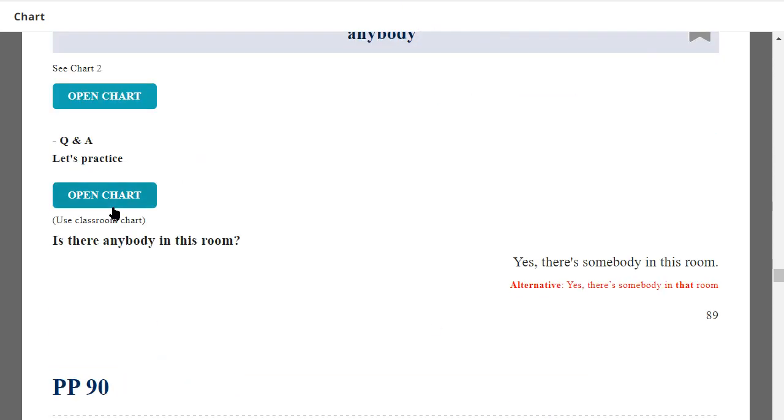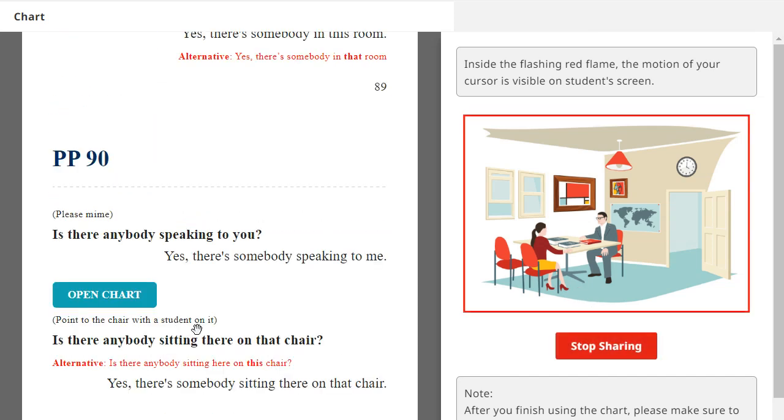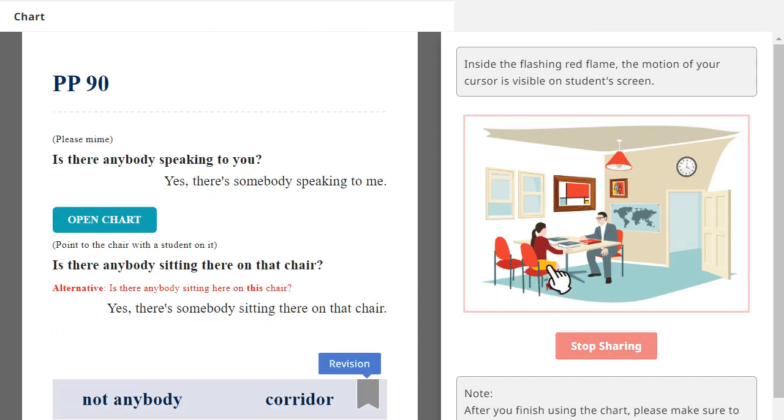Is there anybody in this room? Yes, there's somebody in this room. Very good. Is there anybody speaking to you? Yes, there's somebody speaking to me. Is there anybody sitting there on that chair? Yes.